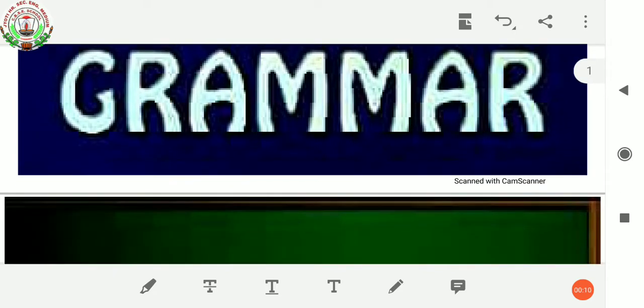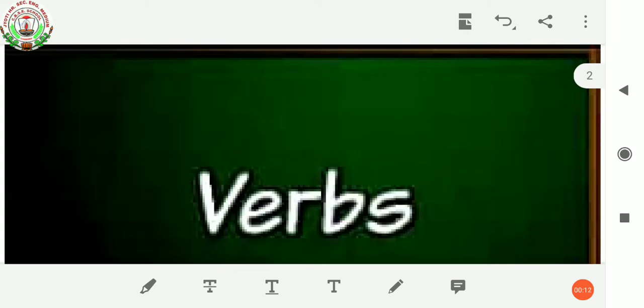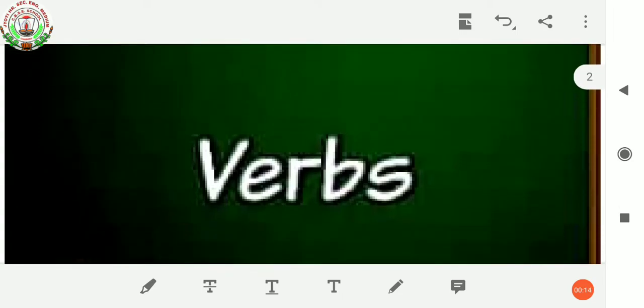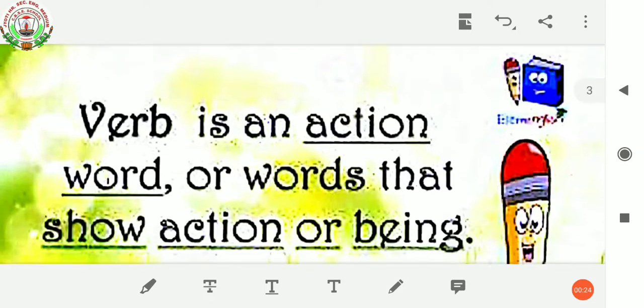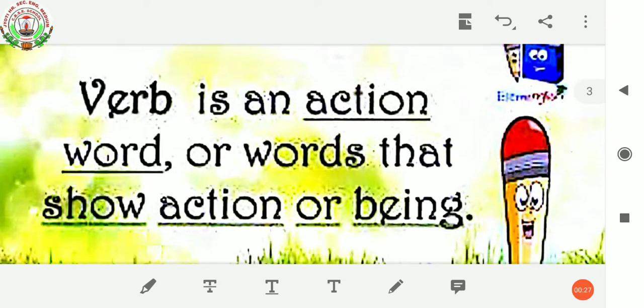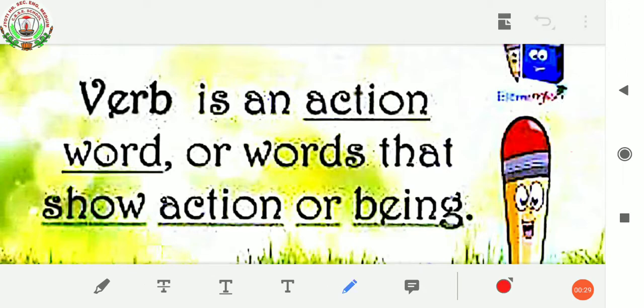My dear children, today we will learn a new topic, that is verbs. Before starting any exercises of this chapter, let us understand what a verb is. I am going to read out the sentence. Look at it properly.